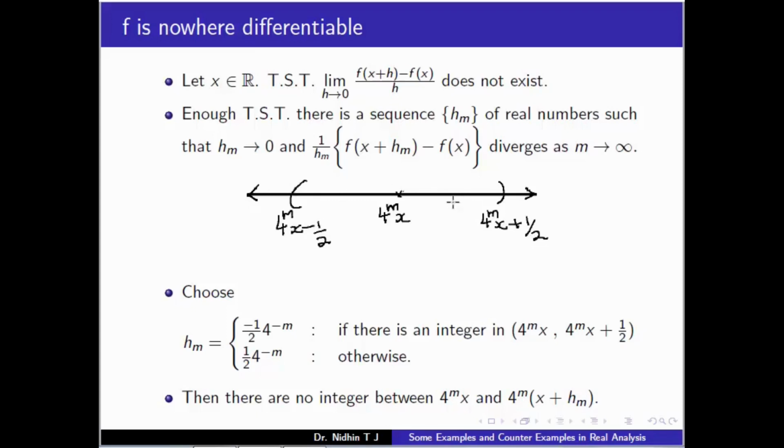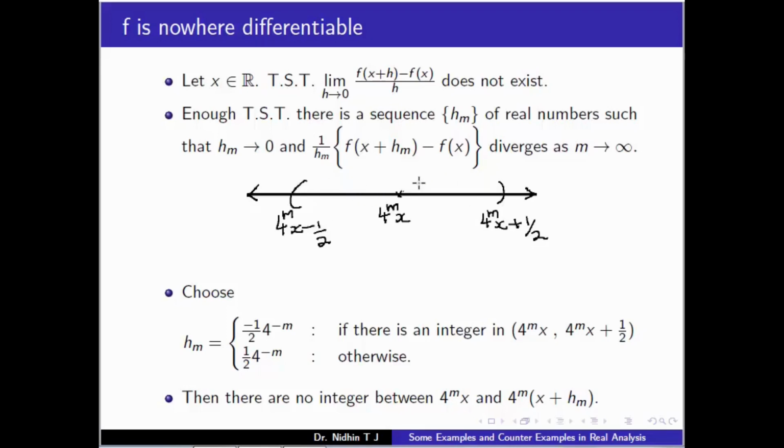So in this interval there is at most one integer. Either it lies on the boundary or inside, and if it is inside, it can be on the portion of the open interval (4^m x, 4^m x + 1/2) or the other portion.